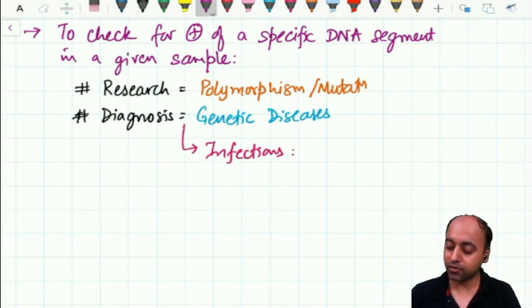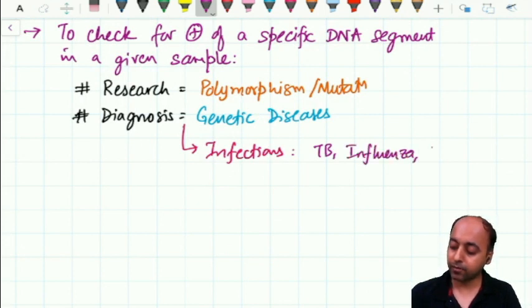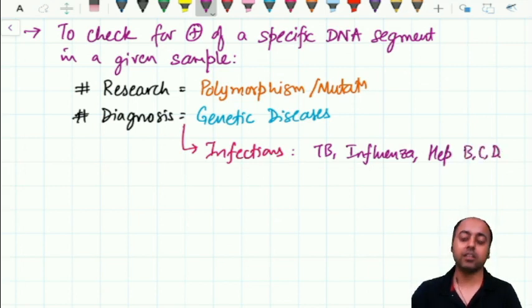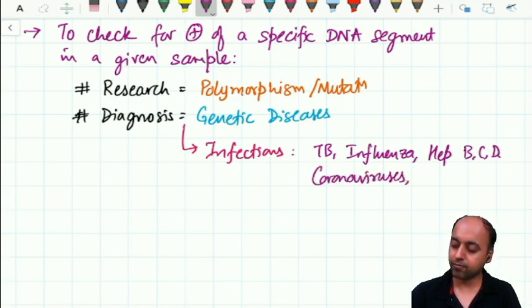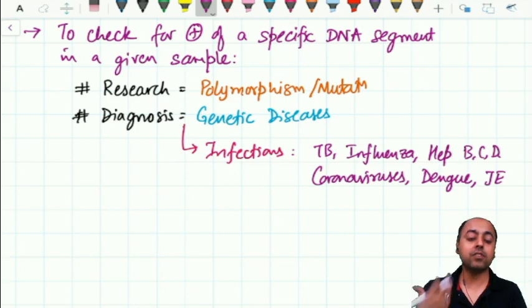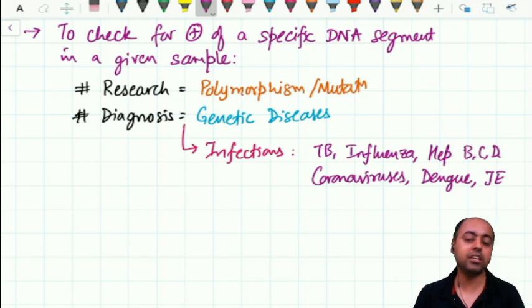Currently, large number of infectious disorders, for example, tuberculosis, the influenza, the hepatitis B, C, D, the coronaviruses, then dengue infection, Japanese encephalitis. So we have the PCR technique for all of these diseases. For all of these diseases, routinely the laboratories are performing the polymerase chain reaction.